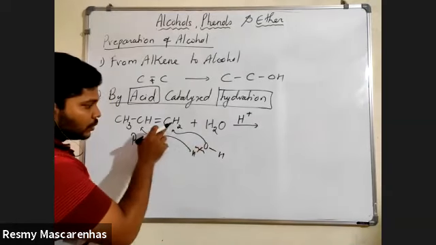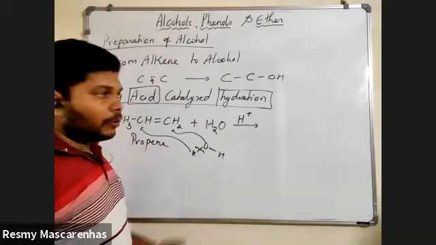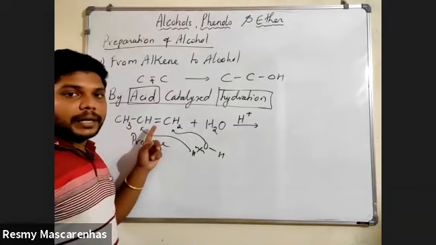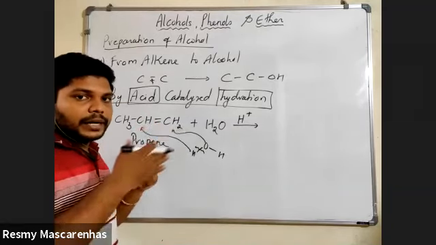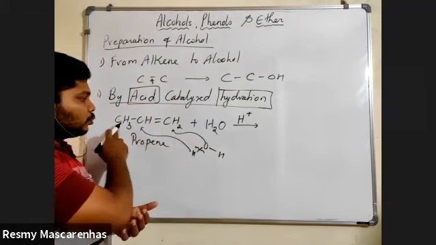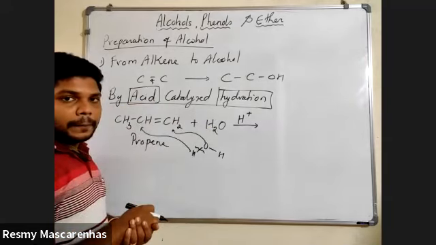So if OH is going on this carbon, H will go on the other carbon. Now, this is an asymmetric alkene, yes or no? Asymmetric alkene means you cannot divide it in the middle. The double bond is here, so on this side 2 carbons are there, on this side 1 carbon. Am I right? So this is an asymmetric alkene.